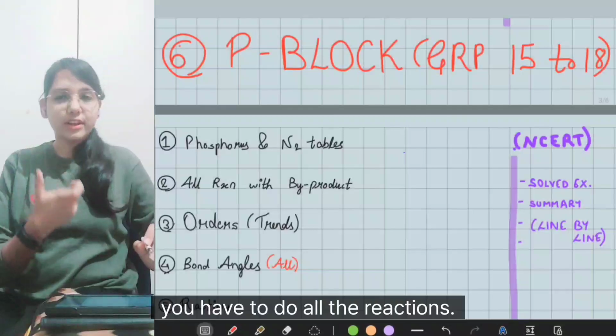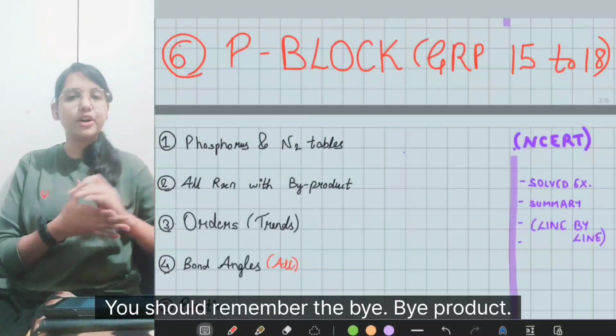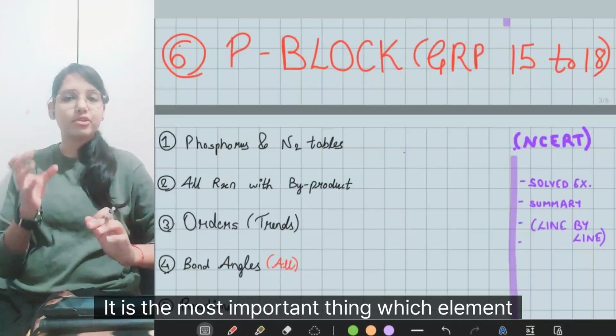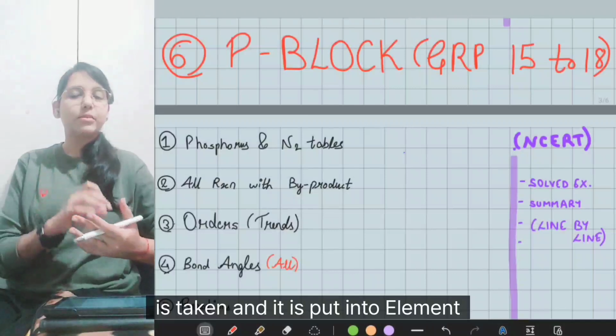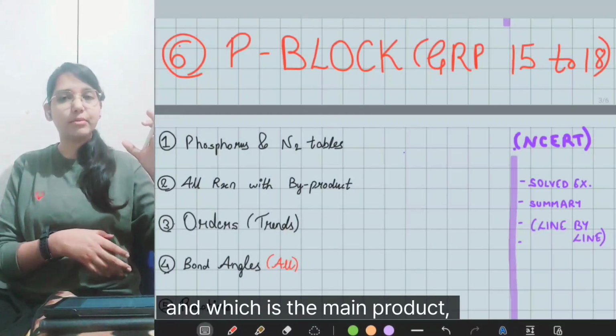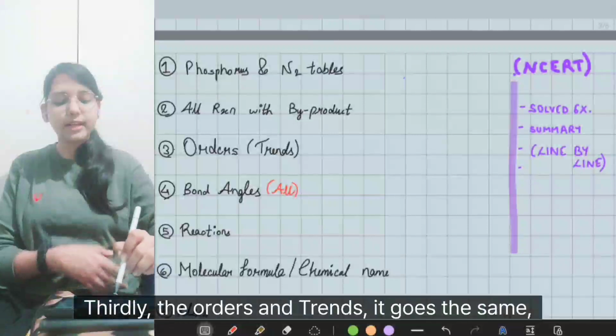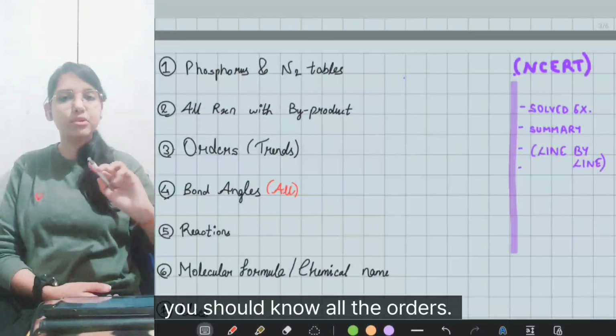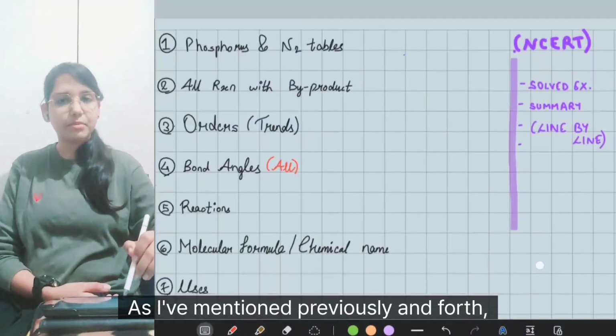Secondly, you have to do all the reactions. You should remember the byproduct. It is the most important thing. Which element is taken and put into what, what is the byproduct which is made, and which is the main product. You should know all that. Thirdly, the orders and trends. It goes the same. You should know all the orders as I have mentioned previously.